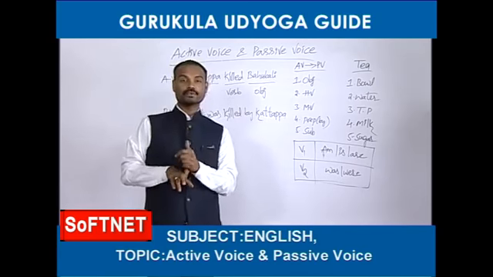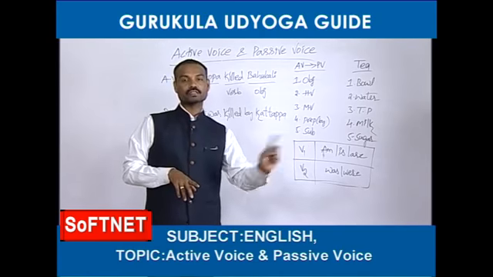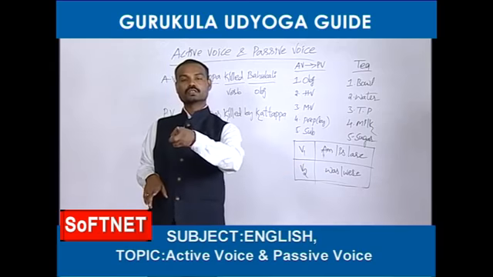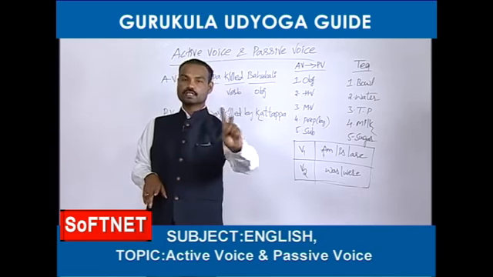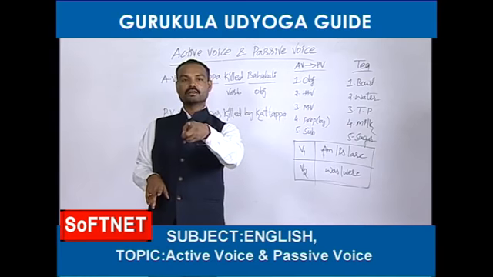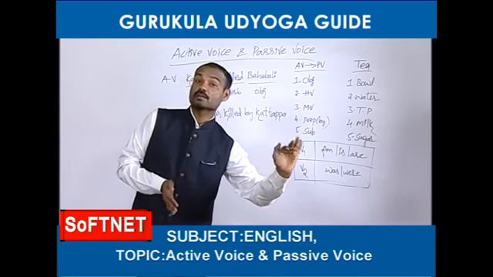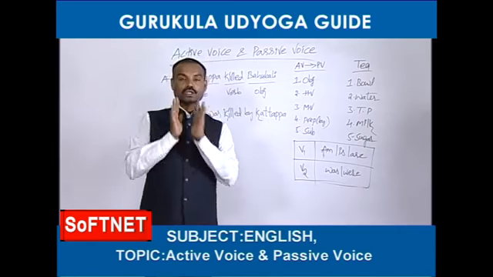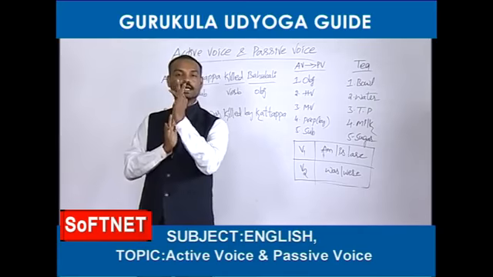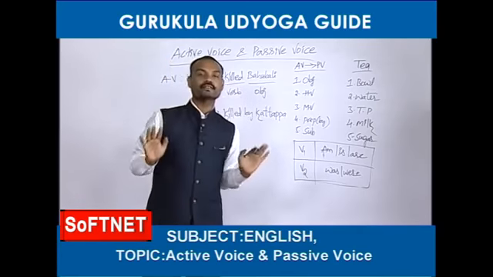First, let us take simple future. Yes, it can be changed into passive voice. Next, future continuous, it cannot be changed into passive. Next, third one, future perfect. Yes, it can be changed into passive voice. The last one of the future, future perfect continuous tense. This one also can be changed into passive. So friends, like this, out of 12 tenses, only 8 tenses can be changed into passive voices.